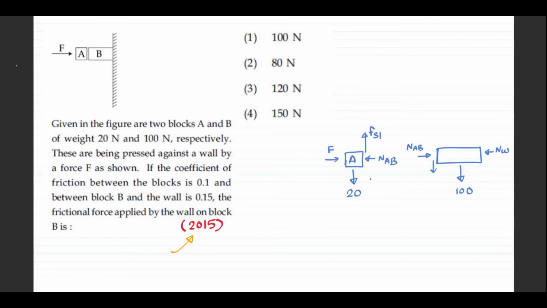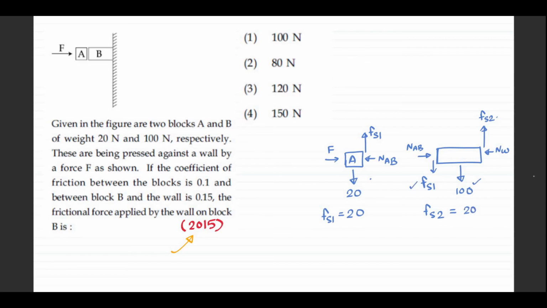I'm assuming the entire system to be in equilibrium. So Fs2 will act here. Okay. So if I now assume equilibrium conditions, I can say Fs1 is equal to 20 and Fs2 then will be equal to Fs1 plus 100.